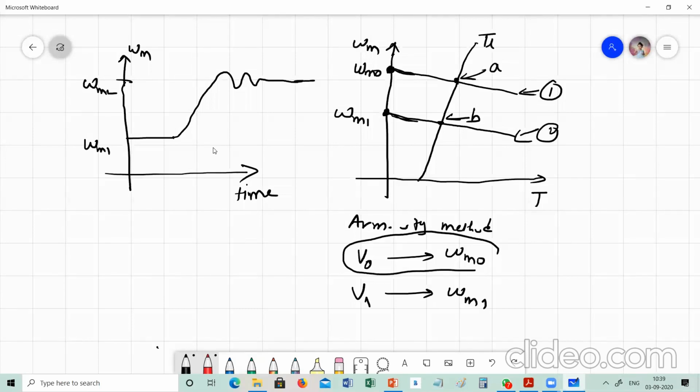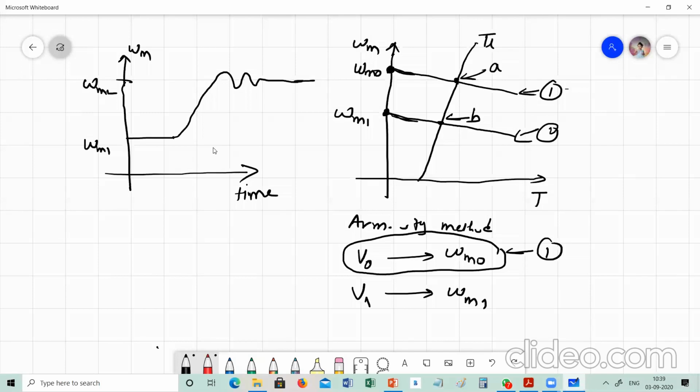This is the initial condition to obtain graph number 1. It means we put the armature voltage equal to V0, then the speed is omega m0, and after that we will increase the load on the machine and we will get graph number 1.